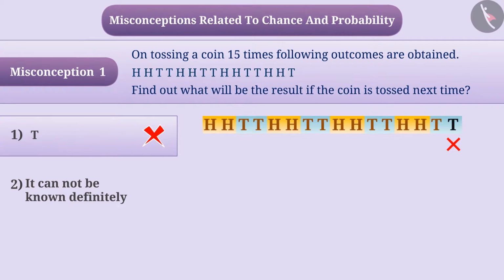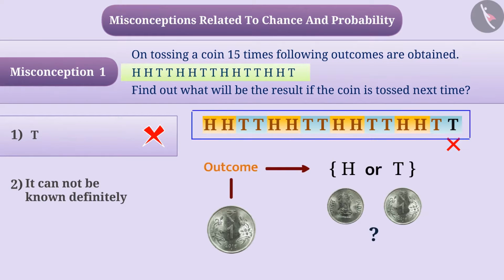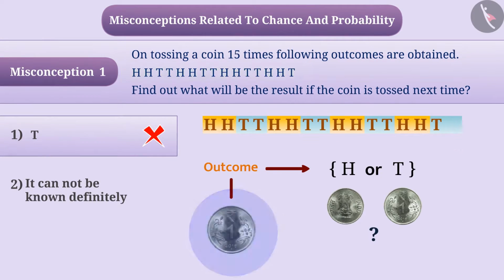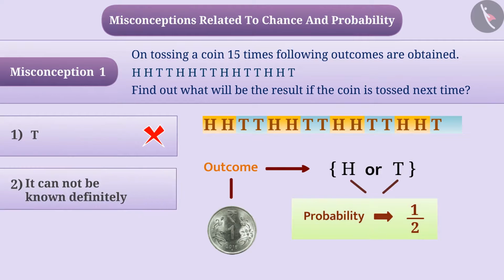Keep in mind that after tossing a coin, it cannot be said certainly that we will get a head or tail. The outcome will neither depend on any pattern nor on earlier observations. The coin is tossed any number of times, but in every case, there is equal possibility of getting head or tail. That's why we say that the probability of getting each outcome, head or tail, is 1 by 2. So here the correct answer is option 2.